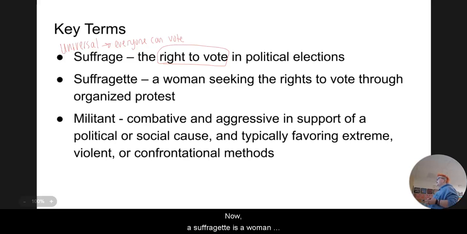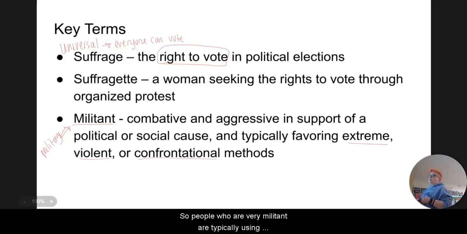Now, a suffragette is a woman seeking the right to vote through organized protest. This last word, militant, is going to come up a lot. Hopefully, when you see this word militant, you are thinking about the idea of a military. It's combative and aggressive in support of a political or social cause, and typically favoring extreme, violent, or confrontational methods. So people who are very militant are typically using extreme, violent, confrontational methods.